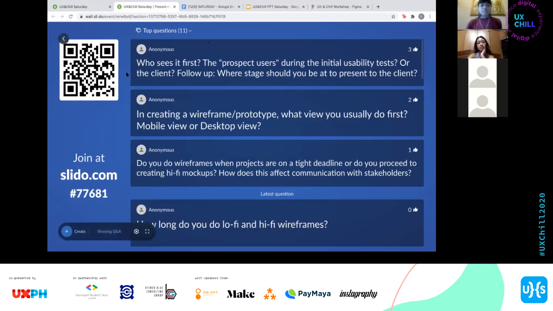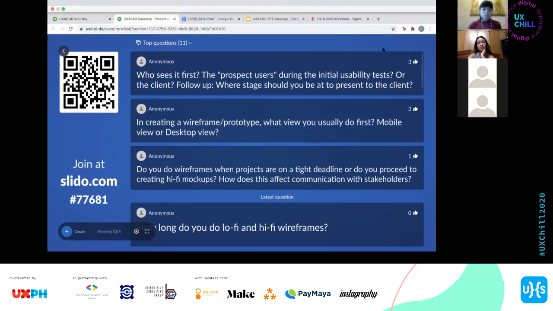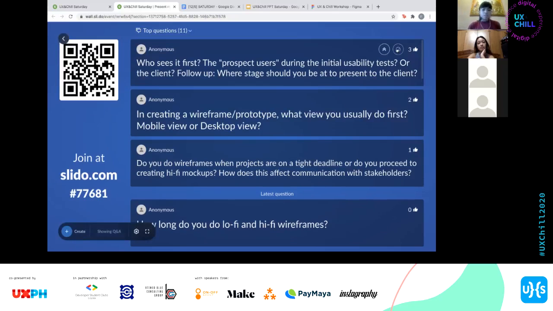Okay, thank you for answering the question. Okay, for the next one we have is, in creating a wireframe or prototype, what view do you usually do first? Mobile view or desktop view?